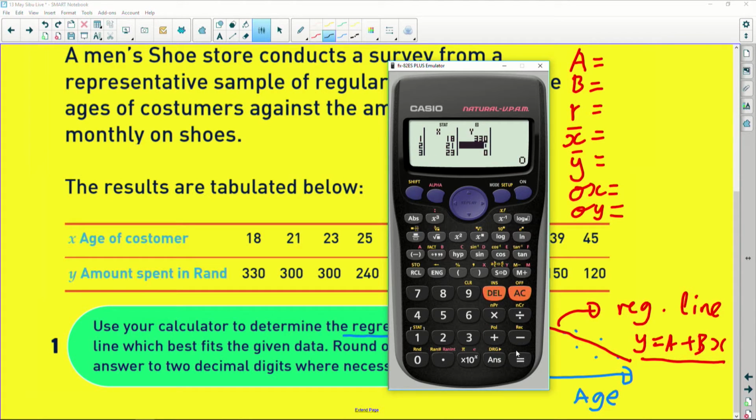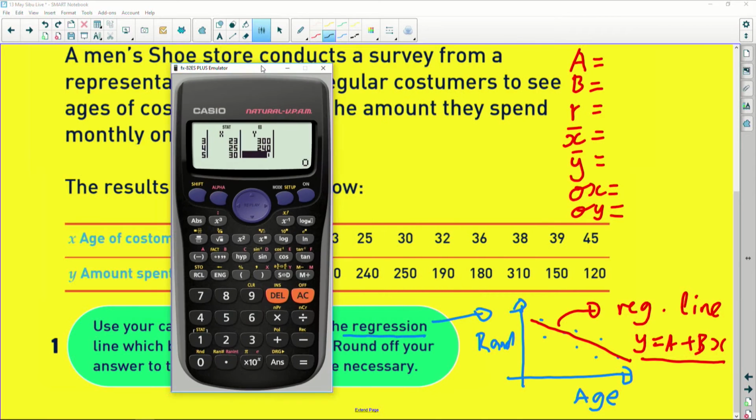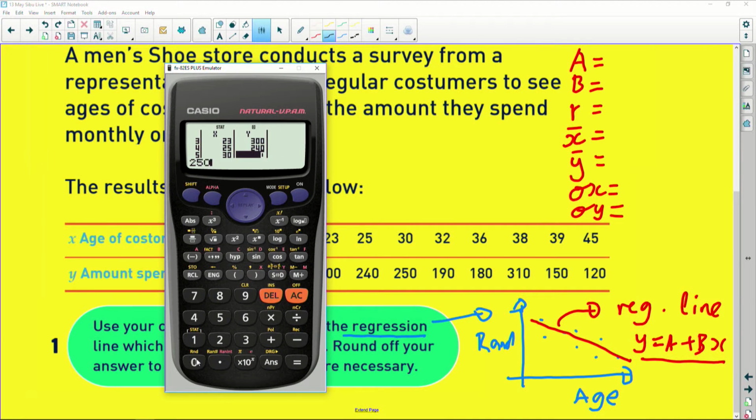So 330, enter. The next number is 300. Enter. The next number is 300 as well. Enter. And then we've got 240. There's 240, enter. If you continue further, there's 250, enter. After that, we've got 190, there's 190. You'll see 36 corresponds with 180, enter that. And then we've got 310. And then after that, we've got 150, and the last value on our table is 120. You'll see it's the 10th value, which tells you that we actually have meshed our X values with our Y values.